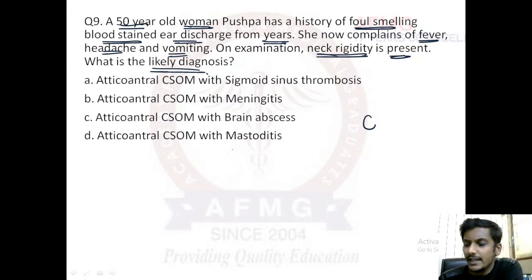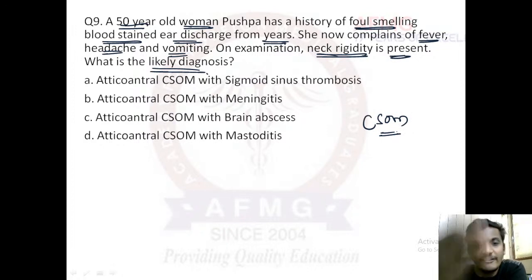So otitis media can be seen in ASOM also, CSOM also, but as it is from ears, this is CSOM, right? But which type of CSOM? So we have two types of CSOM, that is safe and unsafe CSOM. So here they have directly given it is atticoantral only, that means an unsafe CSOM, right? So they have already given.